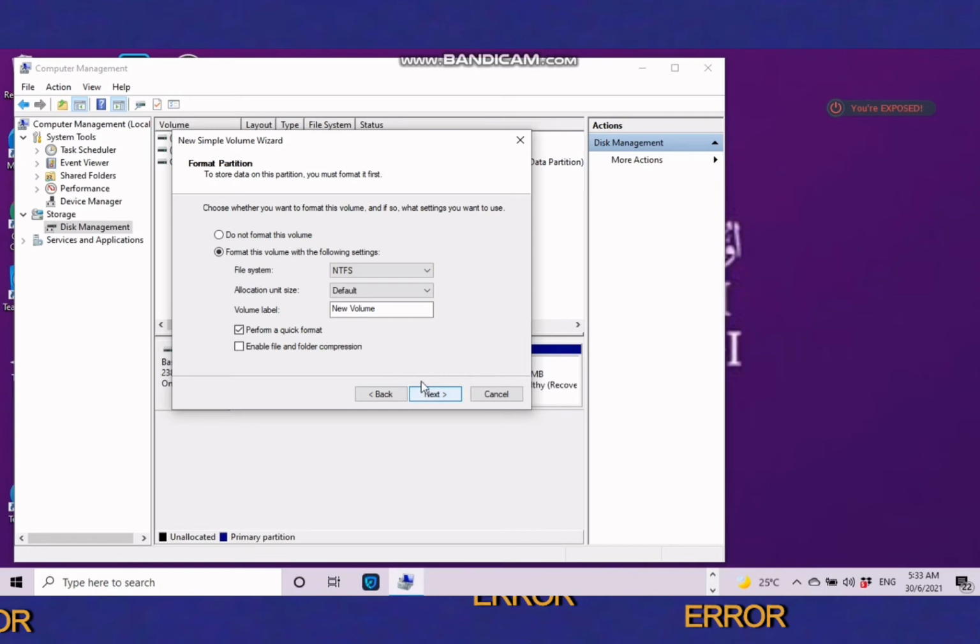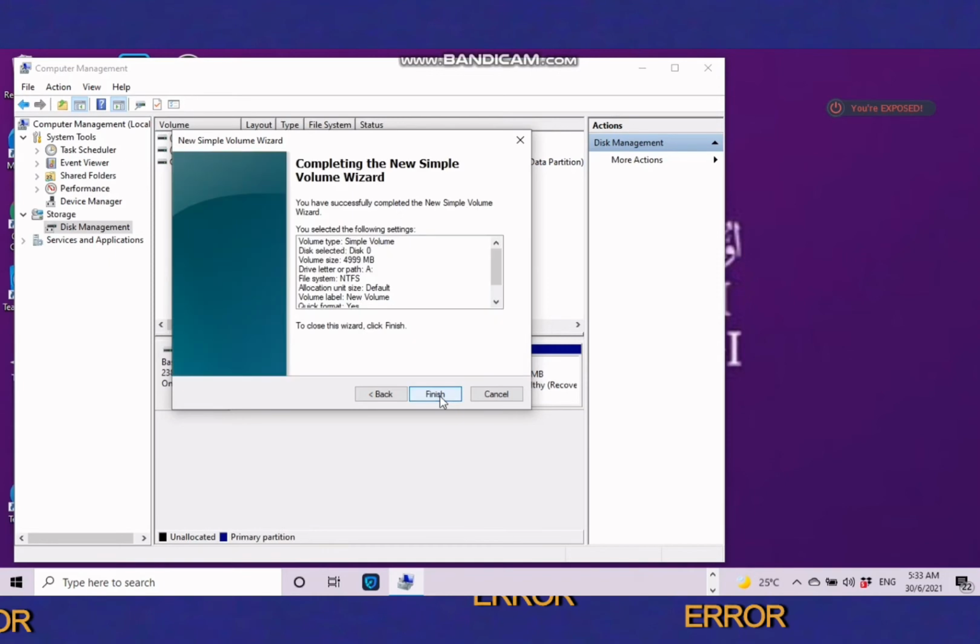You need to make sure for the file system, select NTFS. For the allocation unit size, select default. For volume label, type the name you wish to give your new drive and click on Perform a Quick Format. And the last step is click on the Next button and you are done.